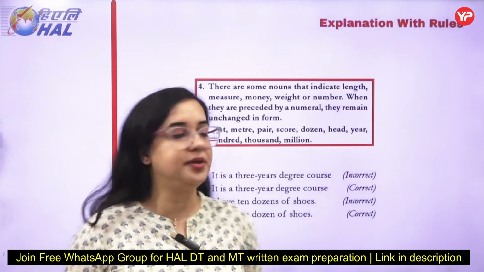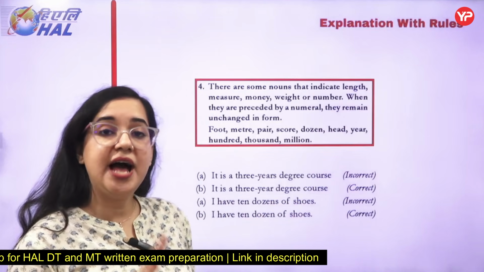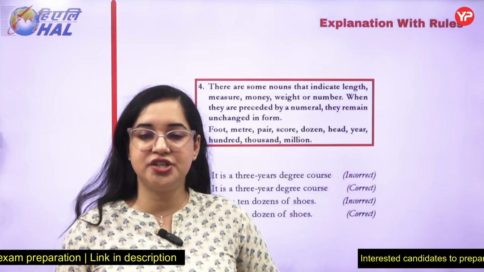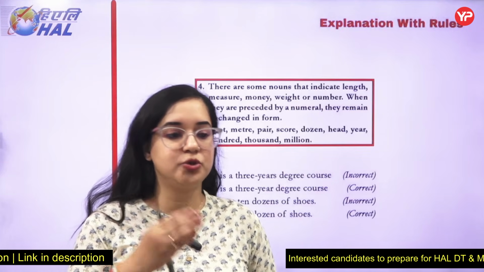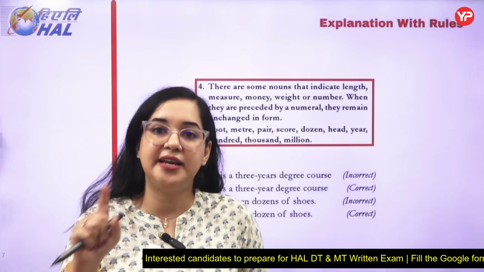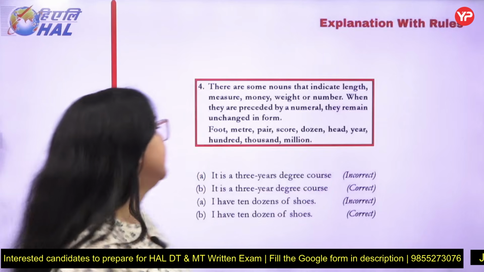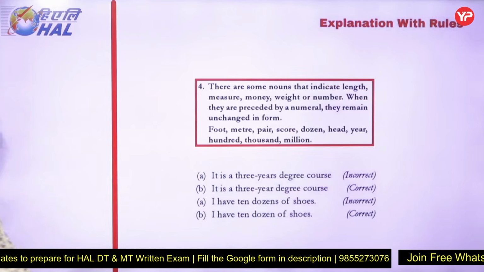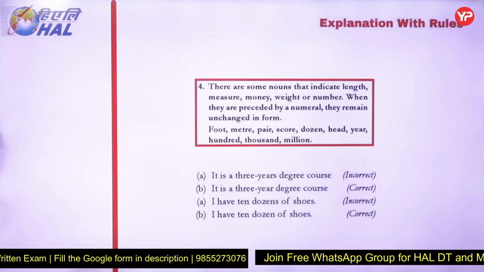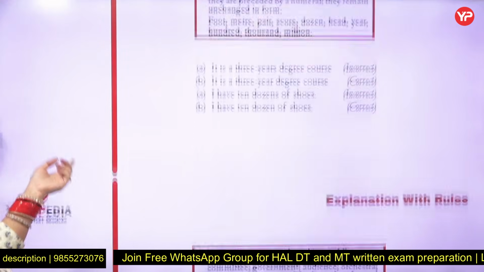Similarly, I have 10 dozens of shoes? No, I have 10 dozen of shoes. If I change the numeral from 20 to 100 or 100 to 1000, that doesn't mean I will add s. These will remain in the original form only. The words like foot, meter, pair, score, dozen, head, year, hundred, thousand, million, all these words will stay in their original format only.